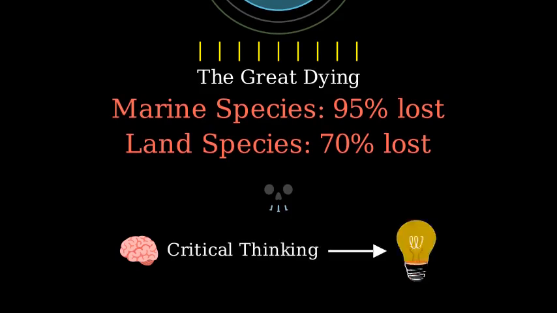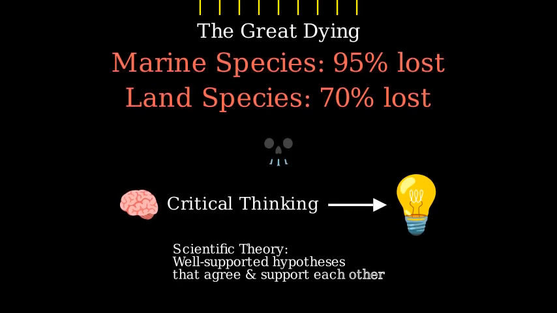Deductive reasoning is not an obstacle to critical thinking. In fact, it helps us think critically. And remember, a scientific theory is a system of well-supported hypotheses that all agree with and support each other.